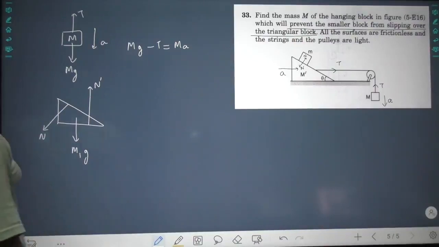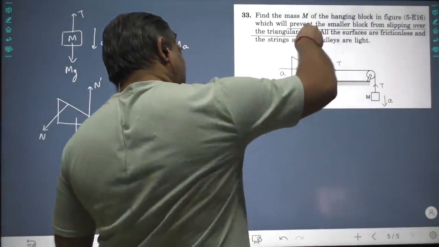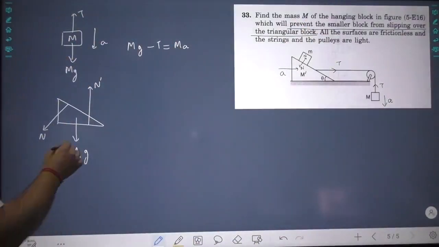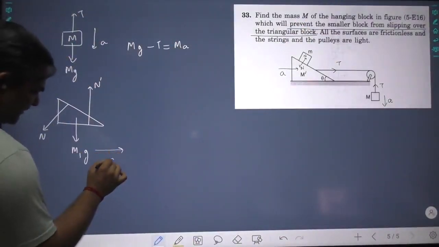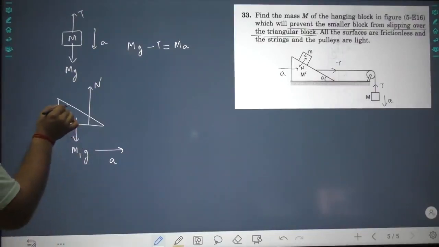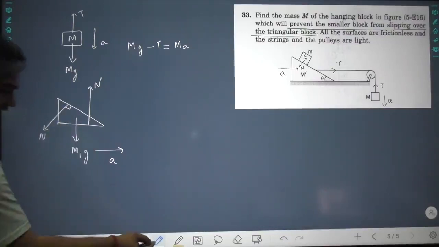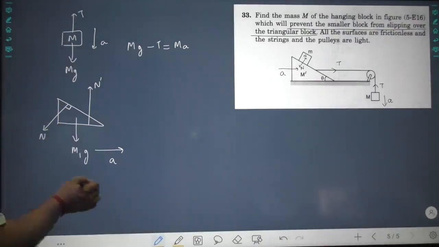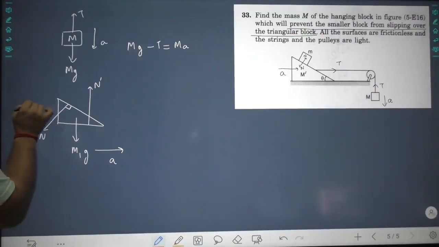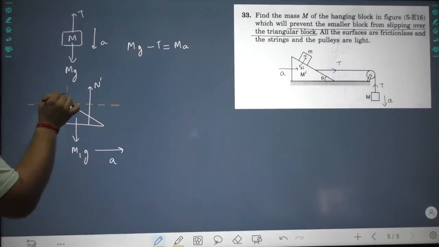Now we have to break down every force along the line of motion and perpendicular to the line of motion. Now this has acceleration a. Now this is already broken along this. So we have to break down this N. Now see, this N is at 90 degrees to this. You have to break down this N only along two directions: one along the motion, one perpendicular to the motion.